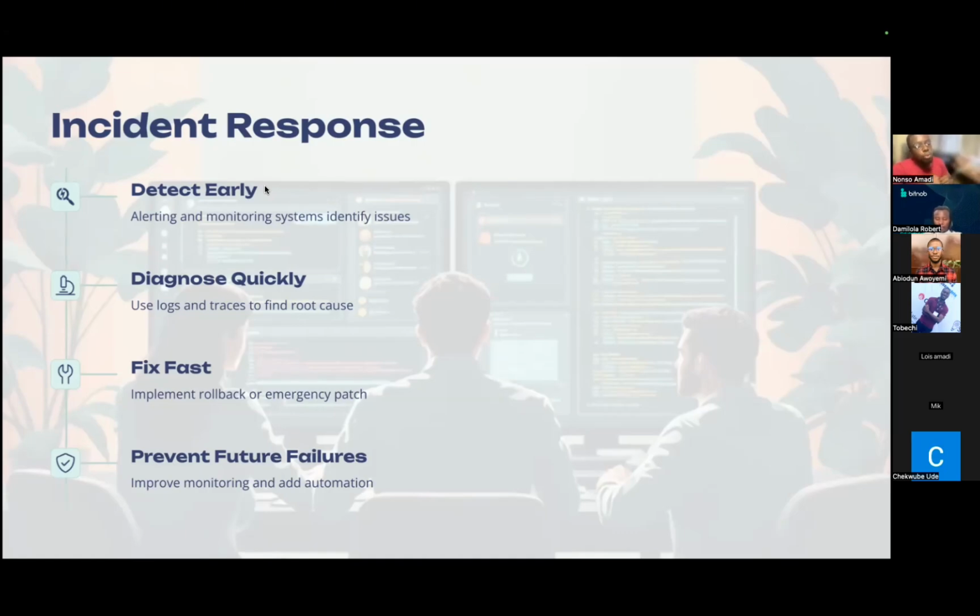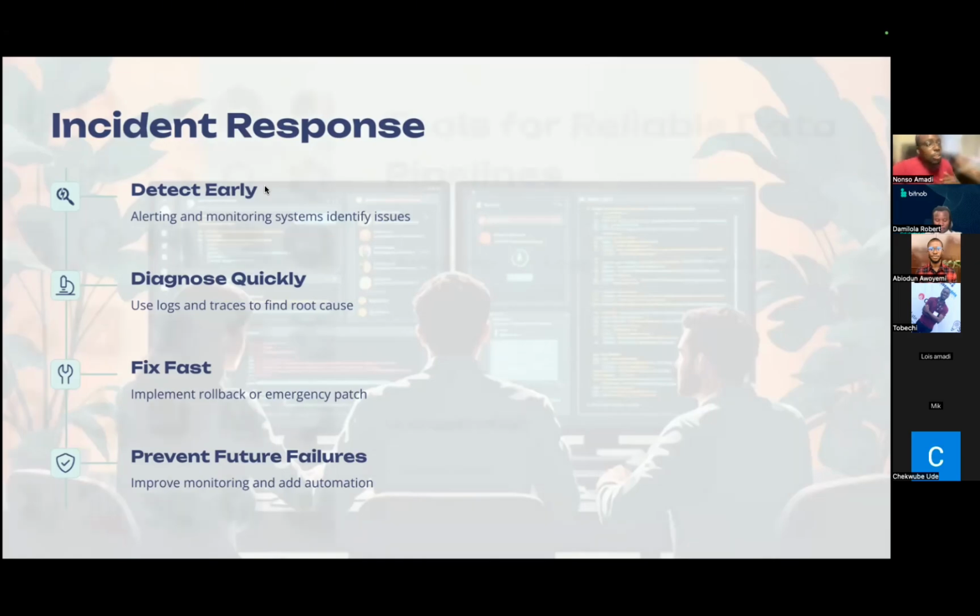And as a result, we also want to keep improving our monitoring, right? We don't just want to be okay with the small monitoring we have in place. If there are instances where we need additional monitoring, additional alerts, we want to be able to implement that. And if there are particular instances where we want to reduce manual labor, we want to add automation there to be able to reduce those manual labors.